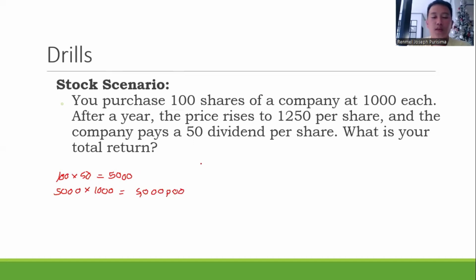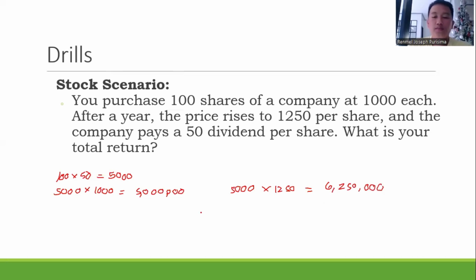Okay. So next, after a year, we will be computing after the year. Same process, 100 times 50, that is 5,000. 5,000 now will be multiplied by 1,250. So that would be a total of 6,250,000.